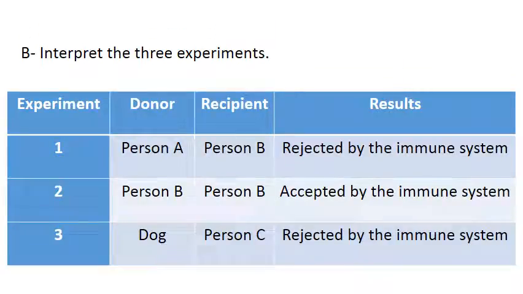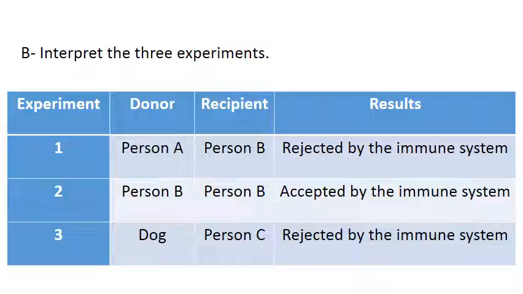In part B, interpret the 3 experiments. Let me remind you, interpret is analyze, then we make an indication or significance. Let's start with experiment 1. The donor is person A and the recipient is person B. The result is rejected. What you did now is description.